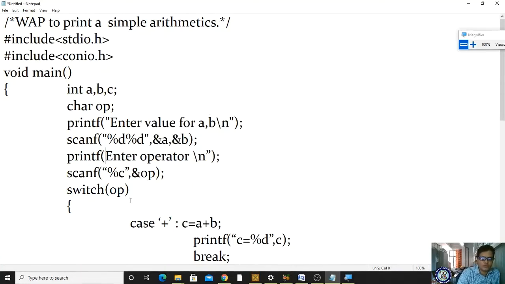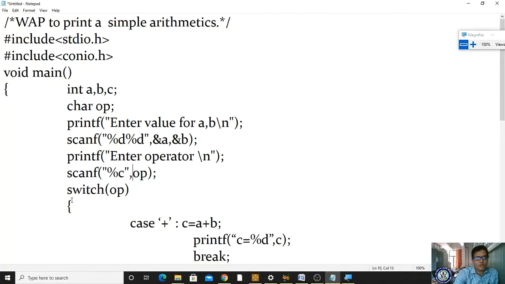Also you have to specify your operator, like on a calculator. If you press plus, it will process the plus operation. To read that character, I am using %c. %c is for reading a character. Here the ampersand is not necessary to read the operator, sorry, for a character variable.